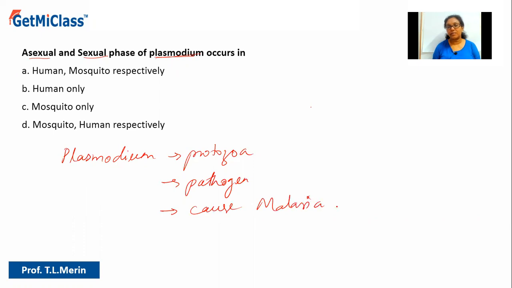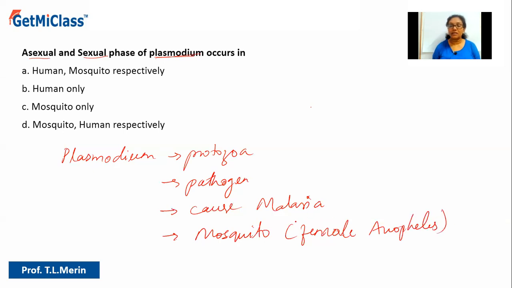So I know people always correlate malaria with mosquito. Yeah, of course, mosquito acts as a vector here. So mosquito is a vector. And which mosquito? Female Anopheles mosquito. So that acts as what? That acts as a vector. The mosquito itself will not cause the disease. It carries the disease causing Plasmodium.